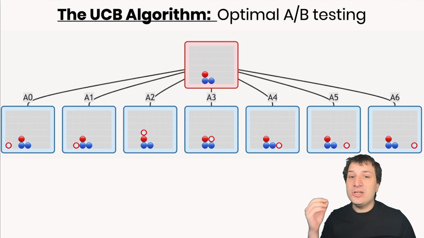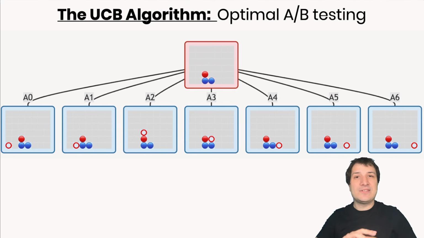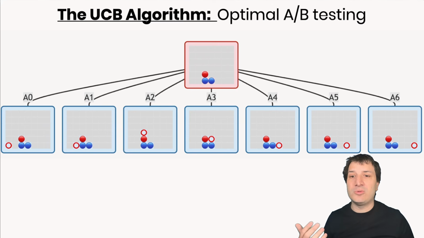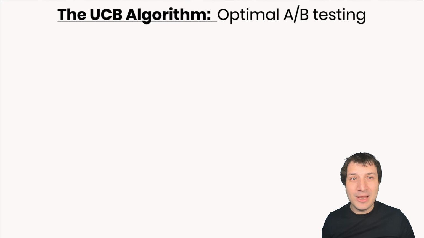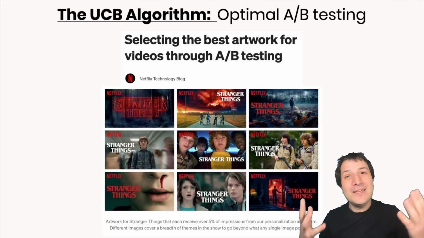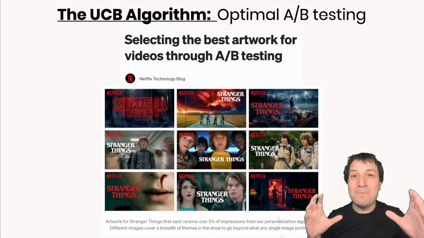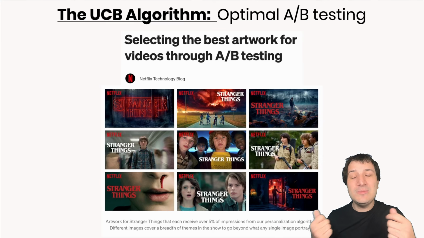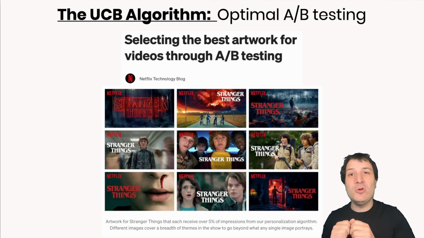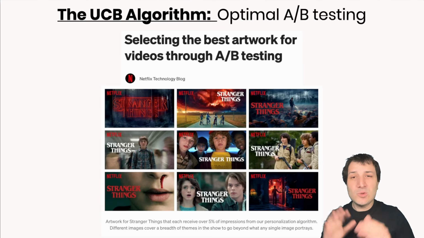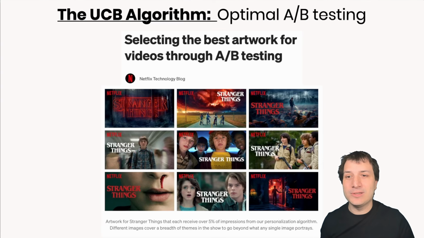This algorithm is good not just for board games, but anytime you have this sort of decision-making process where you have multiple different things and you don't know which one is the best. There's a really nice example I like from the company Netflix, where they have a blog post made by their data science team many years ago now that talks about how they use the UCB algorithm to choose the best thumbnails. What they do is they make a lot of these different thumbnails, and the UCB algorithm decides which one of them to show to viewers to gain data about which ones are working and which ones aren't. So it's a really nice algorithm, and it works in a lot of important situations.